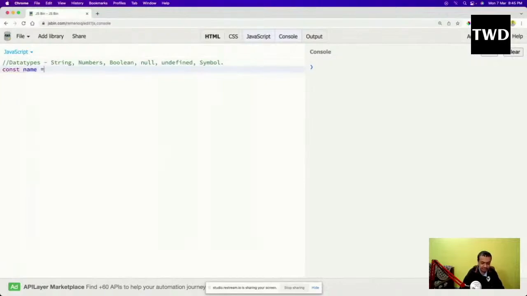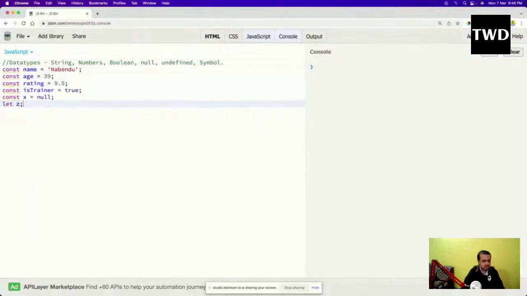Const name equal to Naveen, const age equal to 39, const rating equal to 9.5, const isTrainer equal to true, and const y equal to null, and let z. Okay, so we have all these things.